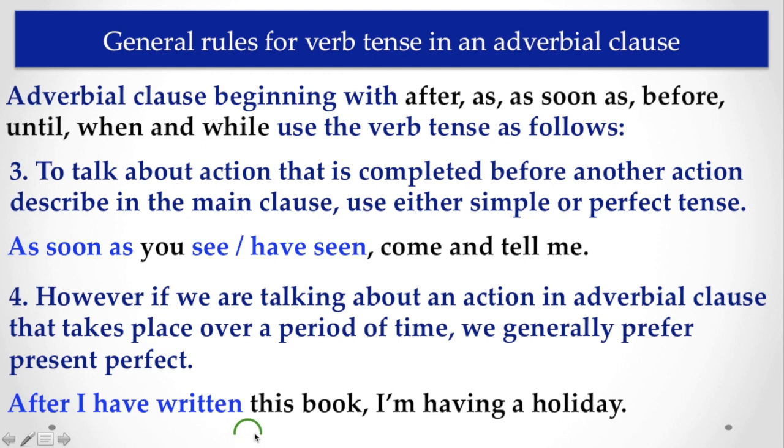After I have written this book, I am having a holiday. Look at this: we are talking about a period of time. When we are talking about a period of time, after I have written, after I have completed, in that case we use the present perfect tense.